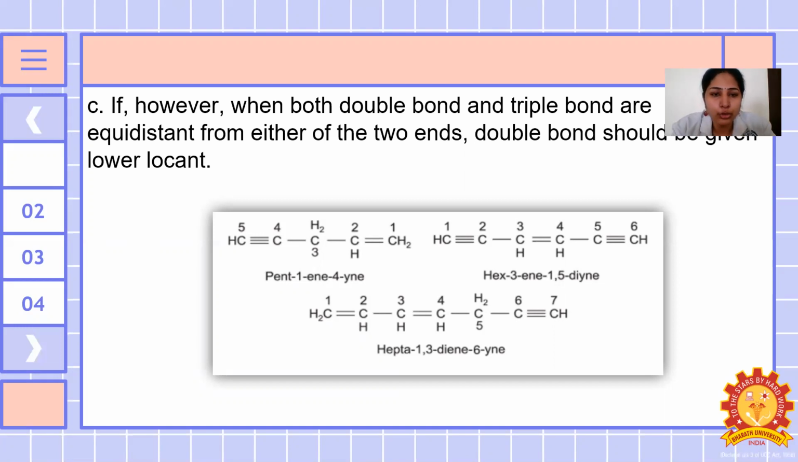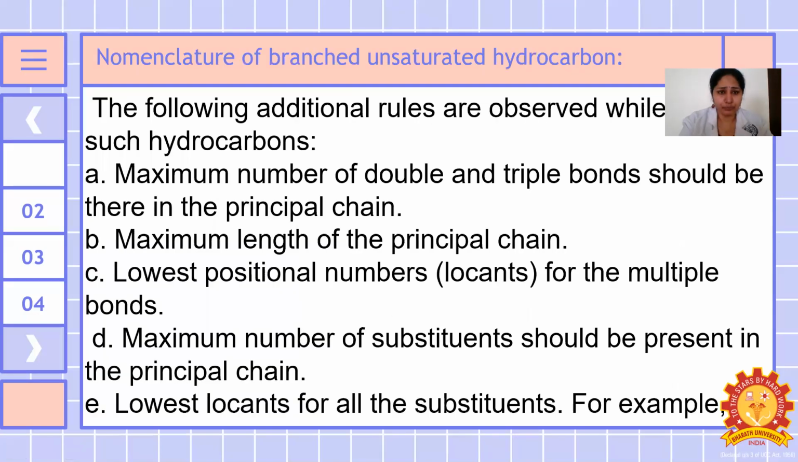So 1, 2, 3, 4, 5, that is pent-1-ene-4-YNE. Here what we are doing, hex-3-ene-1,5-diyne. That is, 6 carbon atoms are there. In one chain itself 2 triple bonds are there. So we are calling it ENE should be coming first. In one parent chain itself 2 triple bonds are there, means it's a di-YNE. So hex-3-ene-1,5-di-YNE. So here 7 carbon atoms are there. So hepta-1,3-diene-6-YNE.